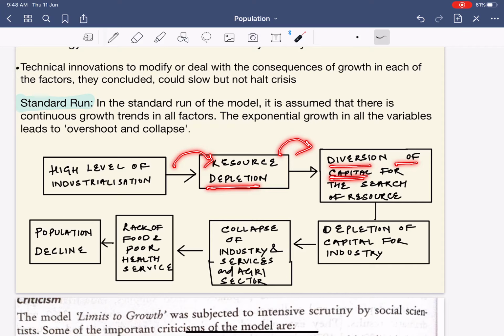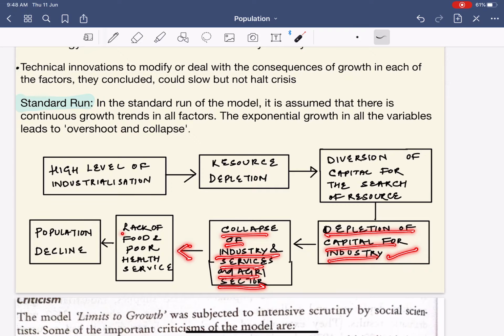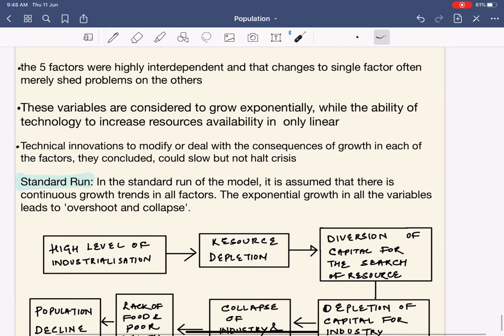Remember that one of the factors of production is capital. Capital, simply, I can describe it as money. So diversion of the capital for the search of the resources. Next, depletion of the capital for the industry. This will lead to collapse of the industry, services and agricultural sector, and this will lead to the lack of food and poor healthcare services, and ultimately this will result in your population decline. This is the entire theory of your limits to growth.